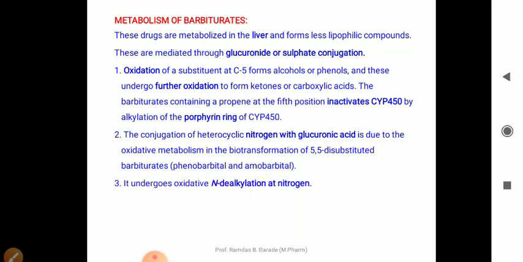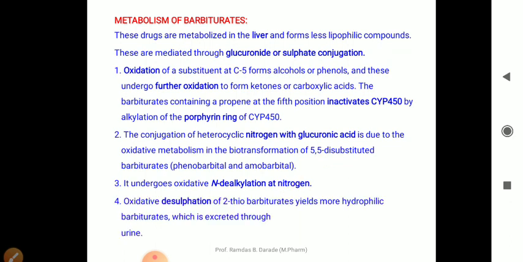Okay, then it undergoes oxidative N-dealkylation at the nitrogen, and it undergoes oxidative desulfuration of 2-thiobarbiturates, yielding more hydrophilic barbiturates which are excreted through the urine. So this 4th point is for thiopentone sodium, because thiopentone sodium contains the sulfur group, so it undergoes oxidative desulfuration.